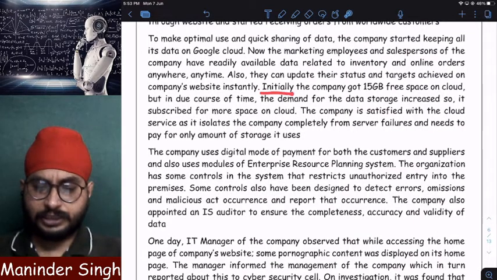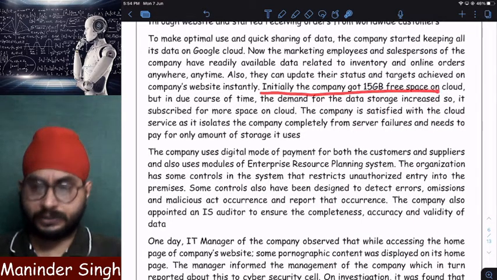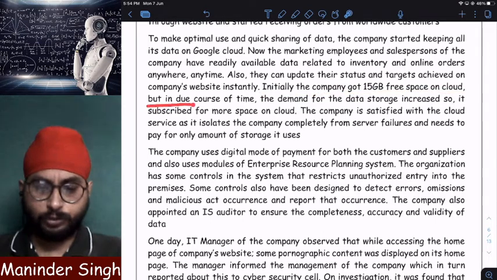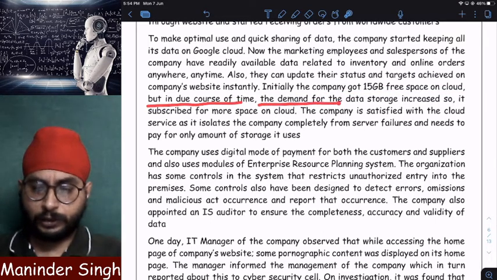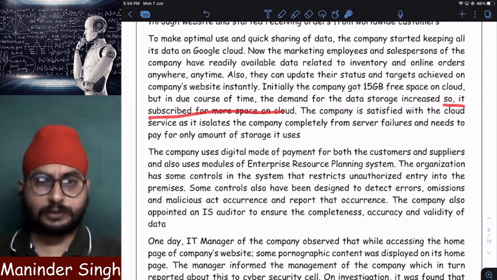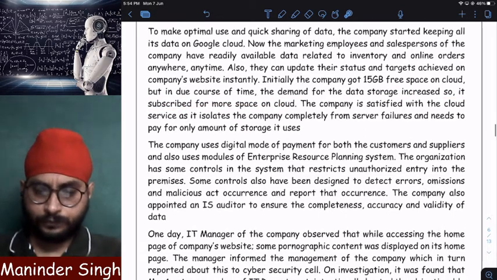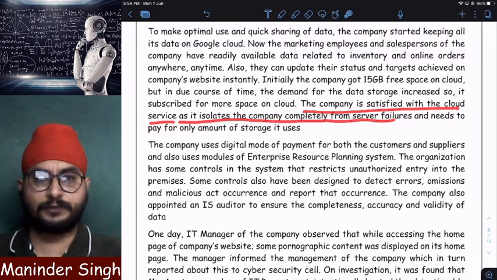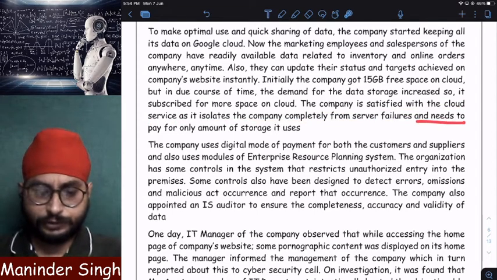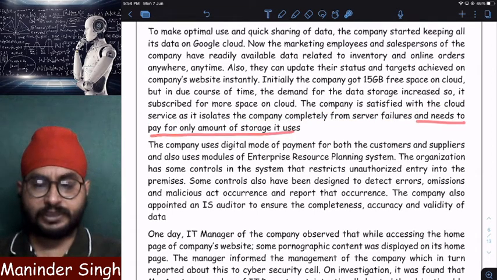So initially the company got 15 GB space free on cloud, but in due course of time, the demand for data storage increased. So it subscribed for more space on cloud, obviously by paying money. The company is satisfied with the cloud service as it isolates the company completely from the service failure and needs to pay only for the amount of storage it uses.